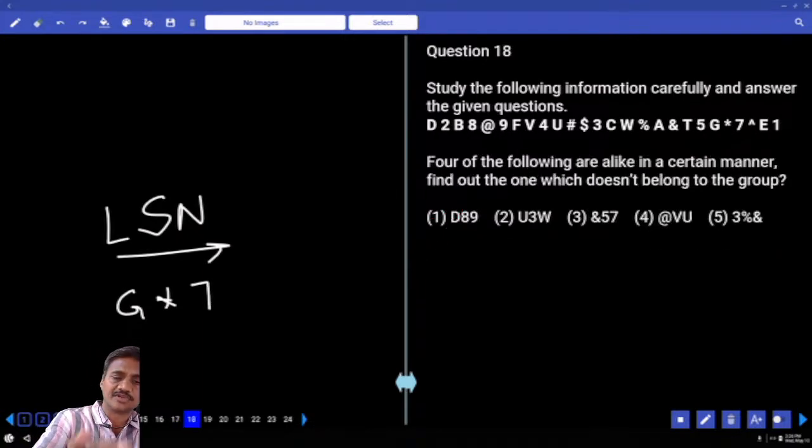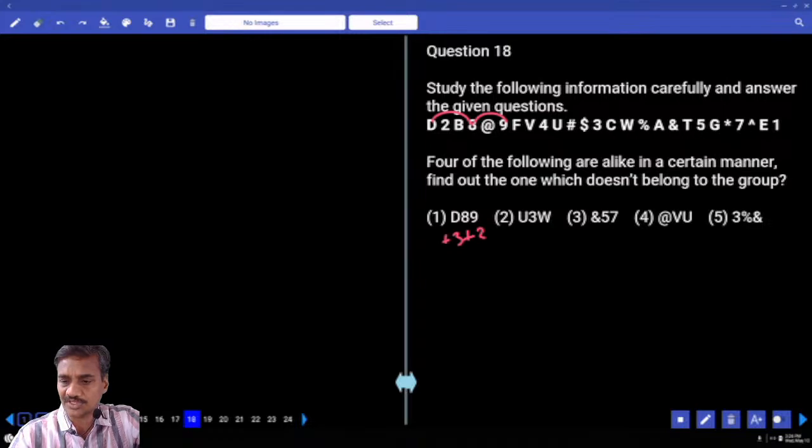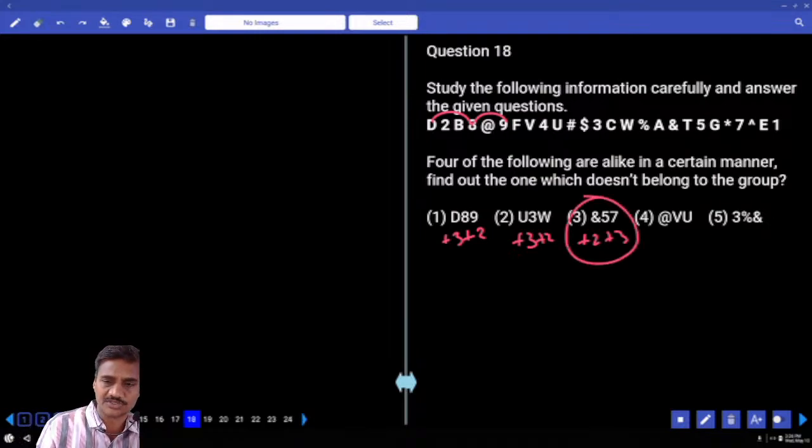Then the 18th one, 4 out of the following means odd one out. Now in this odd one out, D 8 and 9. D to 8 plus 3, 8 and 9 plus 2, plus 3, plus 2. U 3 and W, U and 3 plus 3, 3 and W plus 2. Here also it is 3 and 2. And 5 and 7, 5 plus 2, 5 and 7 plus 2. Here the difference is 2 and 3. And in the remaining it is 3, 2, 3, 2. Here it is 2, 3. That is the odd one, choice 3. 18, it is choice 3.